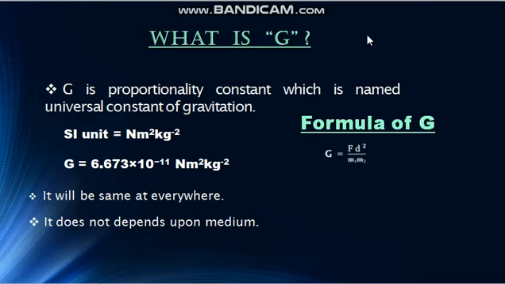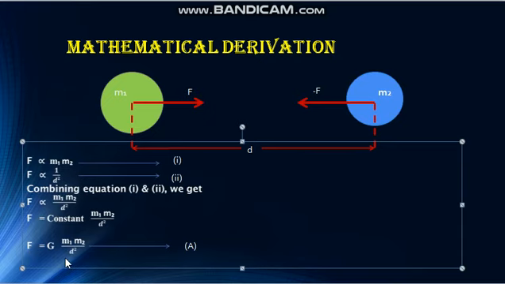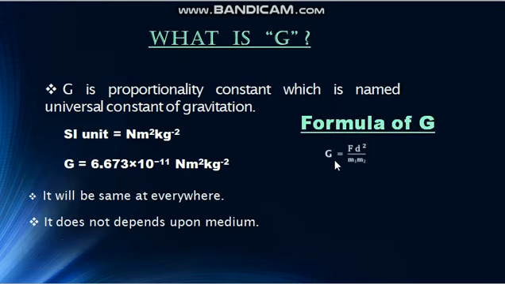For the formula of G, we will isolate this G from the formula, from equation A. Then we will get the formula for G, which is G is equal to F d square upon m1 multiplied by m2.